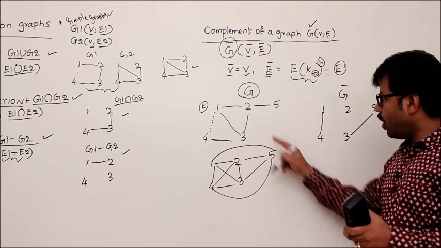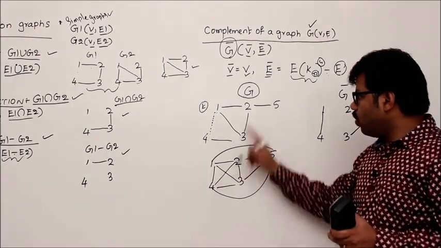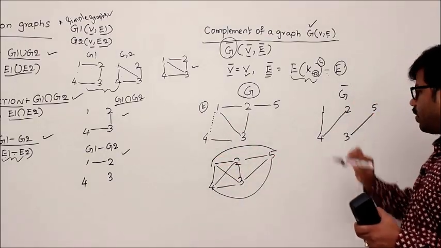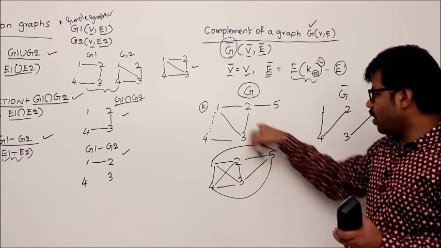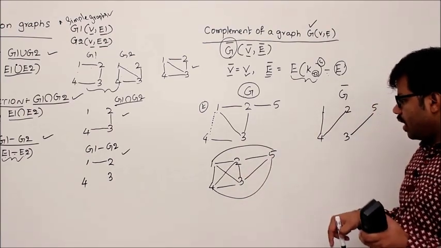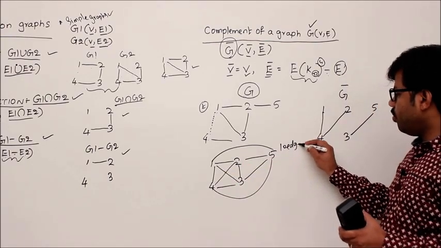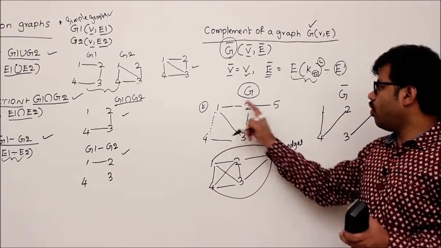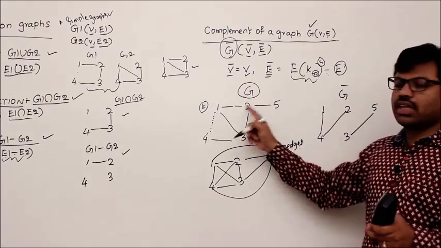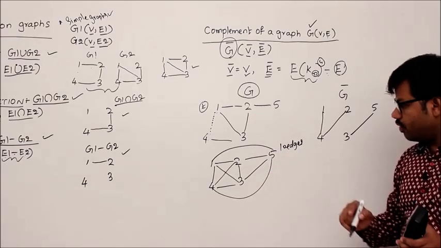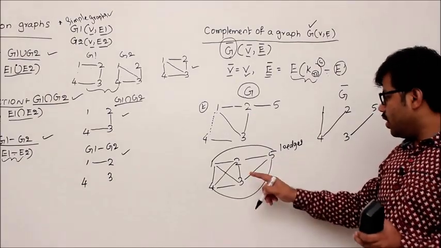Next 2 5, don't add it. 2 4, there is no 2 4, right? Then you can add it. Anything else? 1 3, don't add it. So easily we can understand that there are 10 edges here. Out of them, 5 edges are part of this graph, so we should get 10 minus 5 edges. So far we got only 3, so we'll see which one is missing.